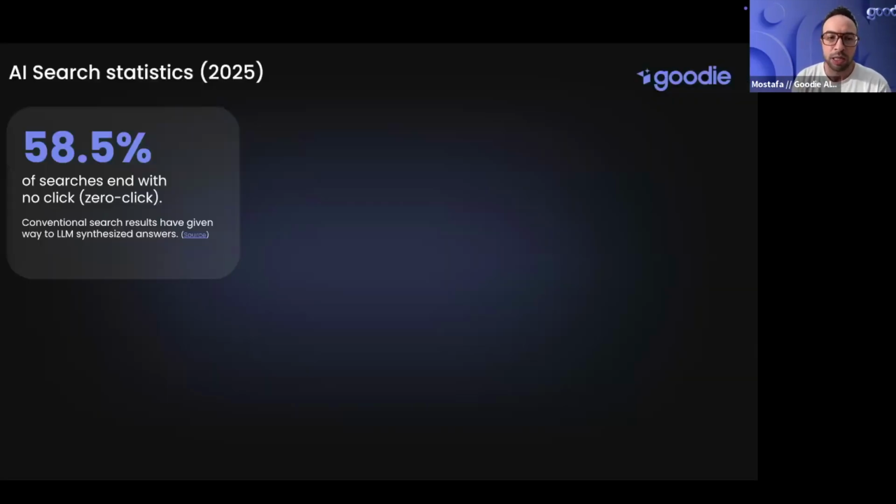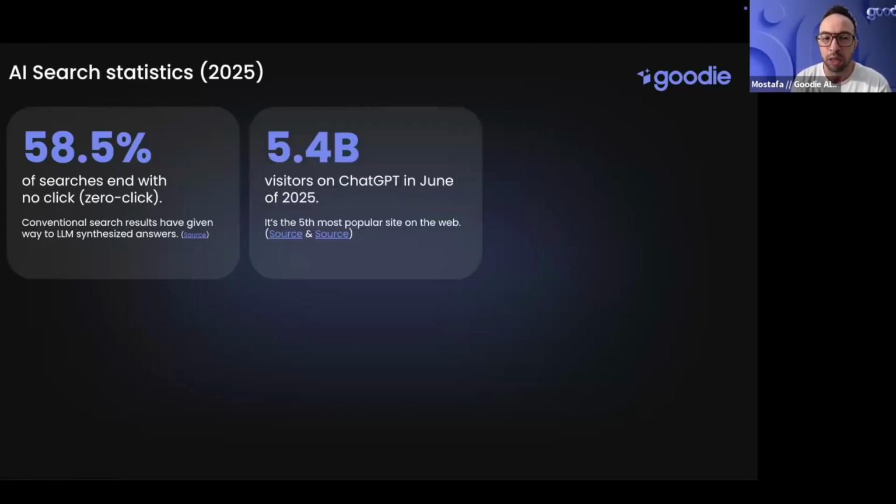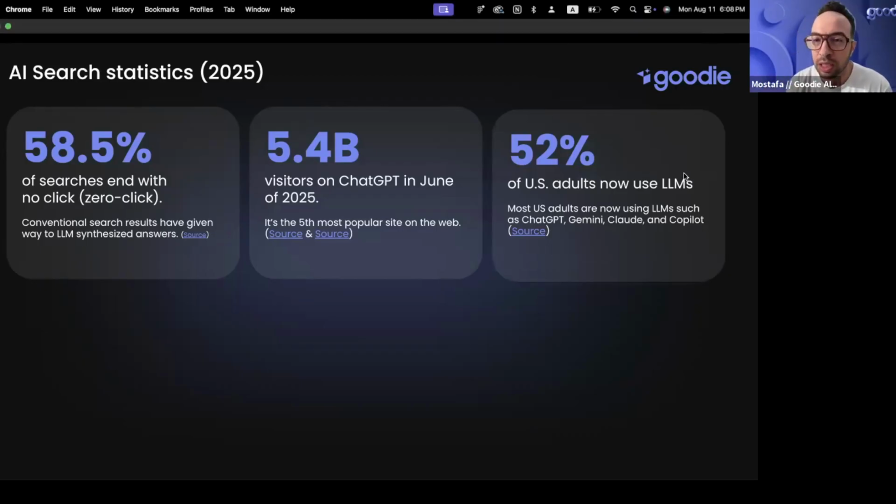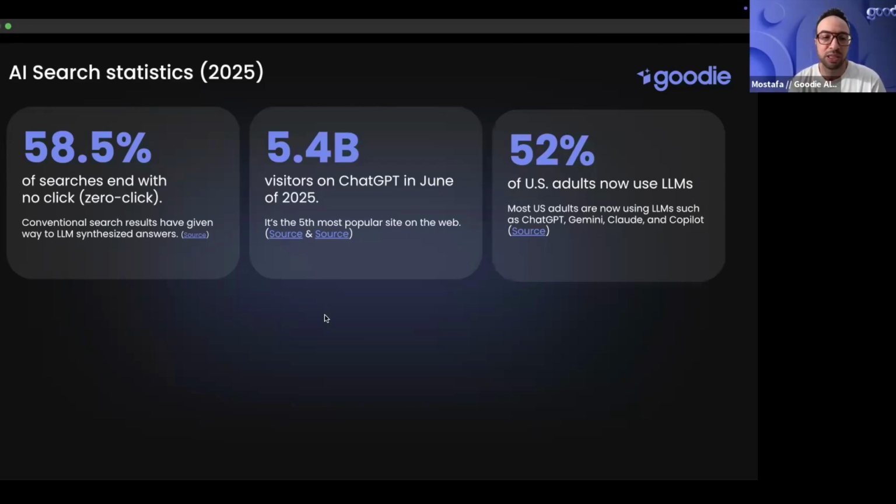So let's start with some stats. I'm just going to run through them really quickly, to show you that this is obviously real. This is something that is happening, and this is not just a new thing anymore. 58% of searches are zero clicks. You've probably seen this already somewhere. Visitors on ChatGPT in June 2025: 5.4 billion. 52% of US adults have reported that they're actively using an LLM, more than half of the population.